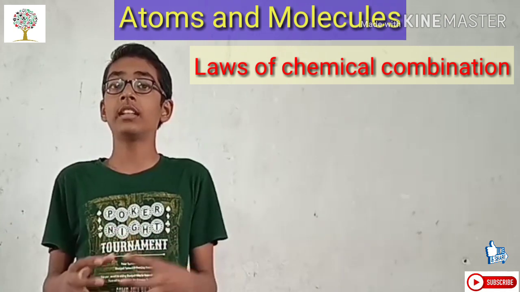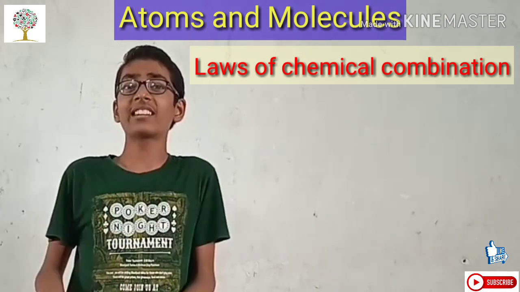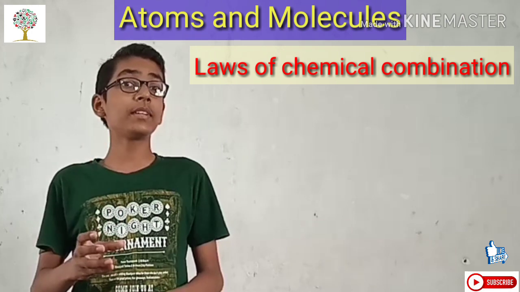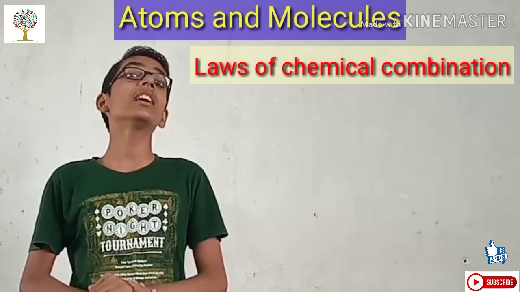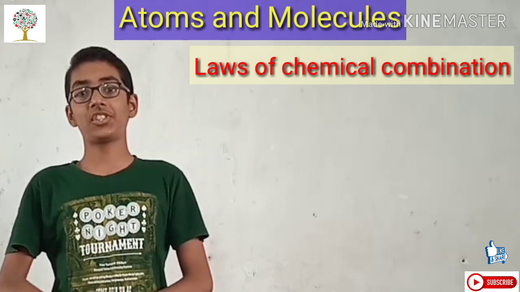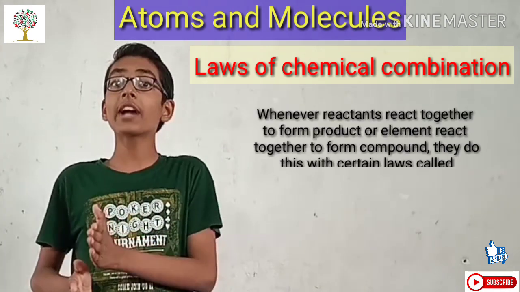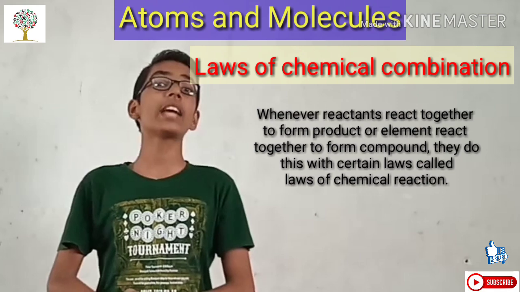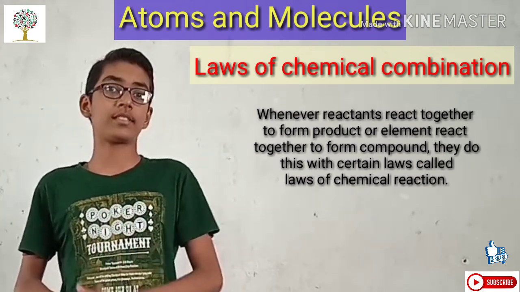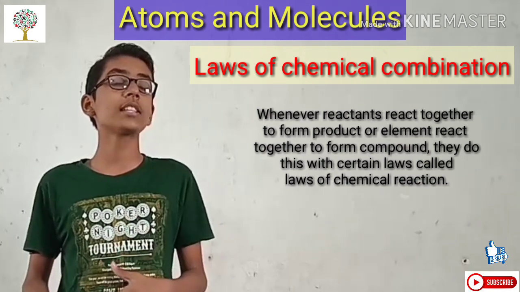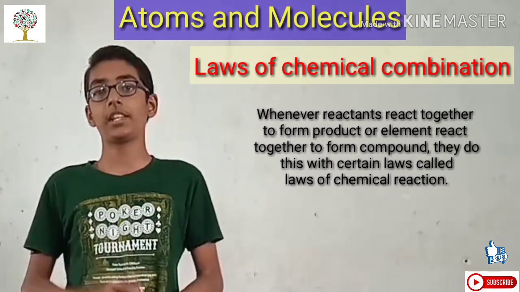This reaction between the reactants or elements takes place according to certain laws, and these are the laws of chemical combination.